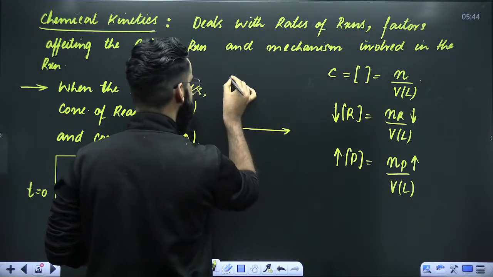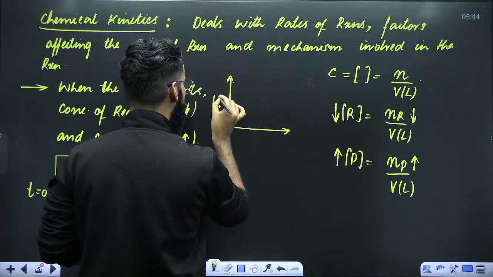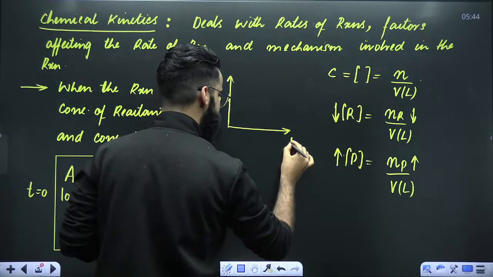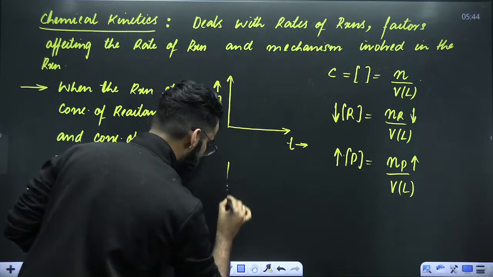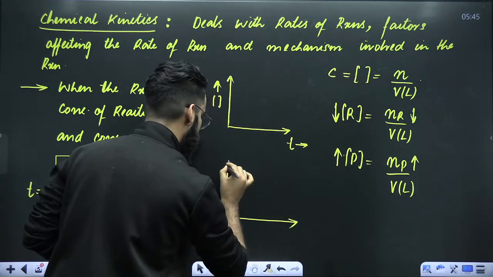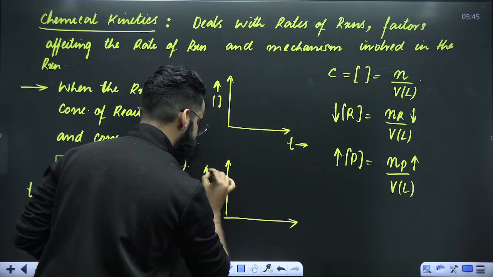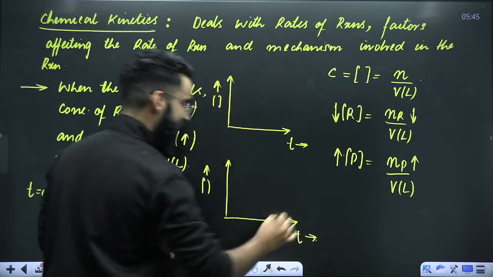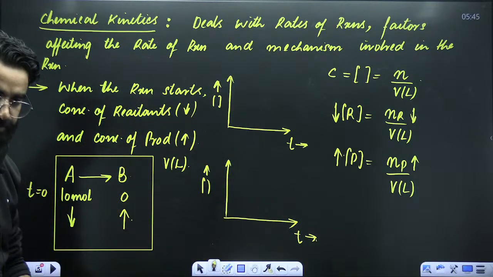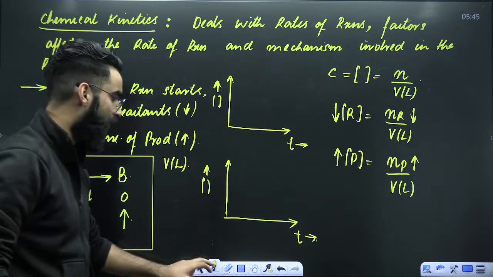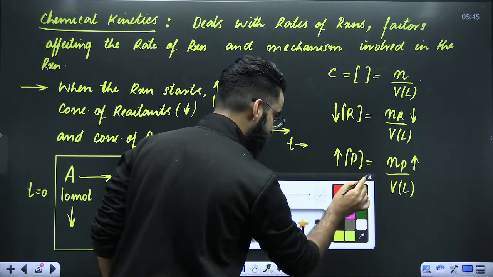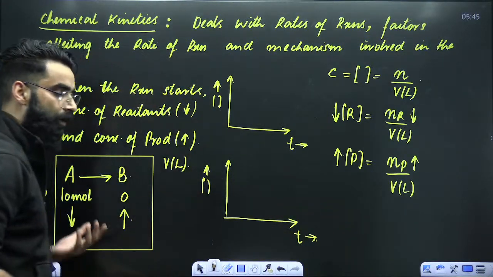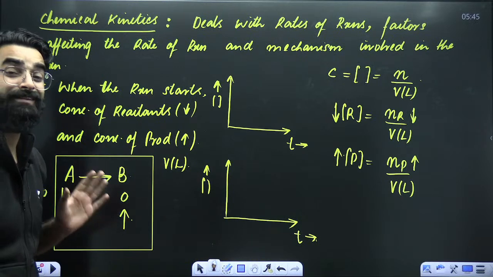And at the same time, if you want to have a look over the same statement graphically, you can do that as well. For example, I'm making a graph between concentration versus time. I'm going to make two graphs, one for reactants and one for products. For reactants, we know with time the concentration of reactant decreases.